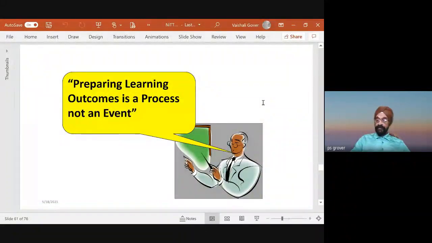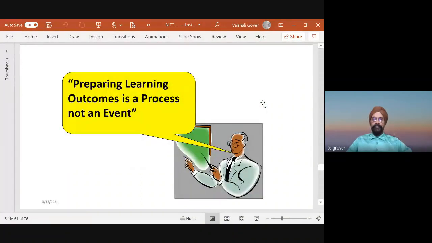So remember, preparing learning outcomes is a process, not an event. It's a continuous process. The faculty is involved, and other stakeholders, maybe industry, depending on the environment, other higher learning institutions, and a team of the department which teaches these courses, are continuously looking at these things. Many of you will raise the issue, sir, universities make that. We are in the initial stages. As we develop and you become autonomous, which is also the emphasis of the new education policy, you will be able to do it yourself.